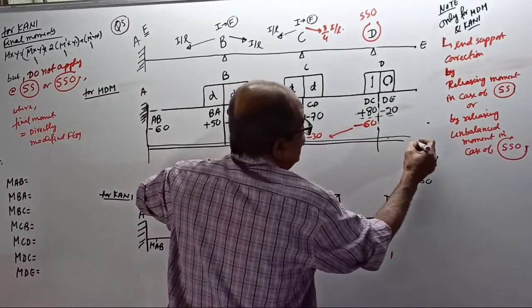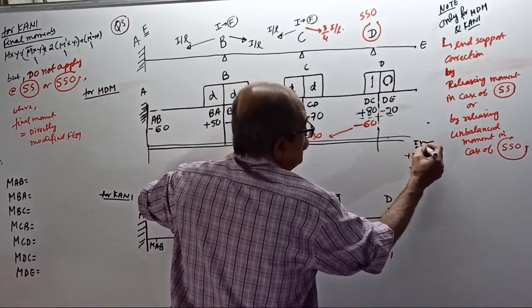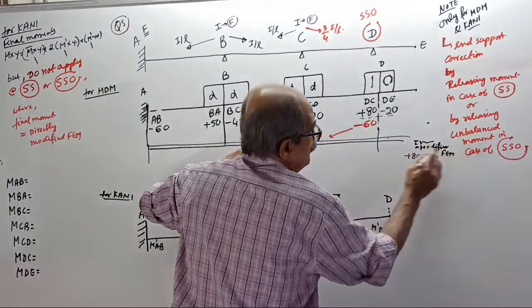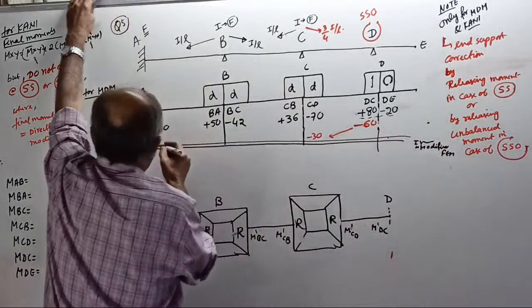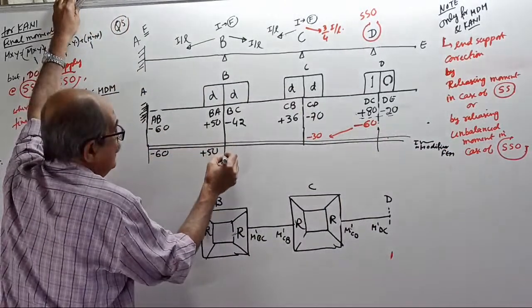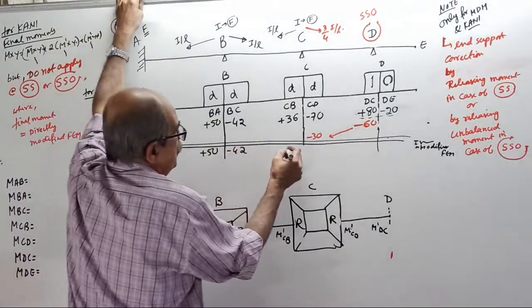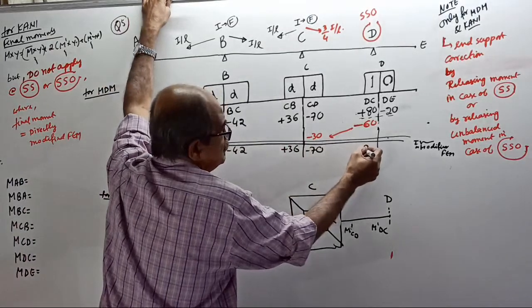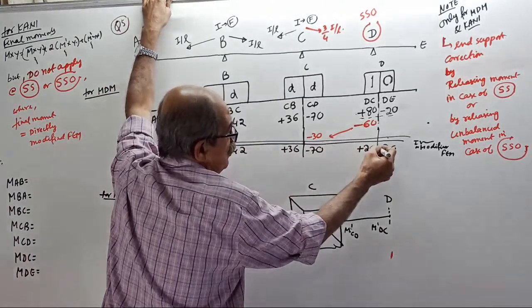This is the initial moment or modified FPM: minus 60 plus 50 minus 42 plus 36 minus 70 plus 20 minus 20, over.